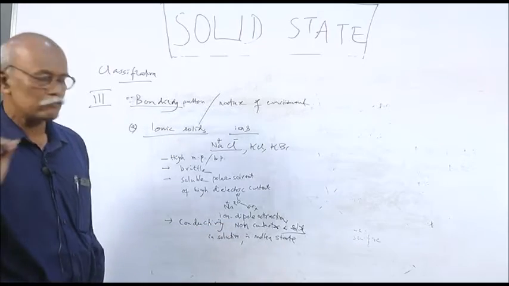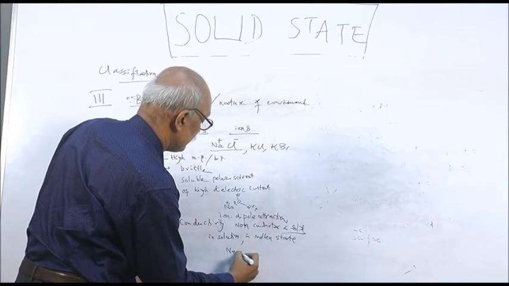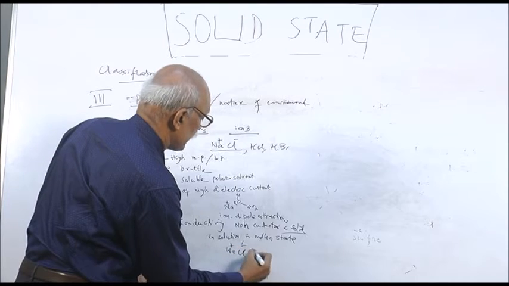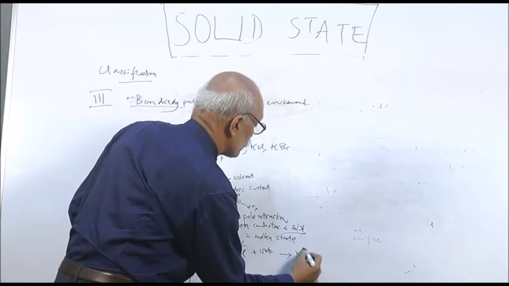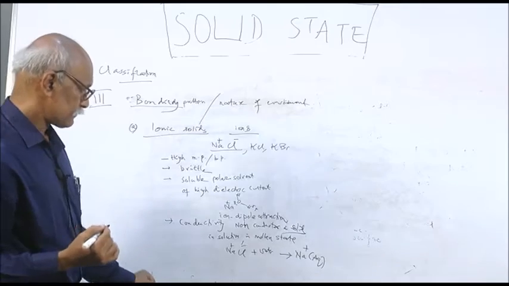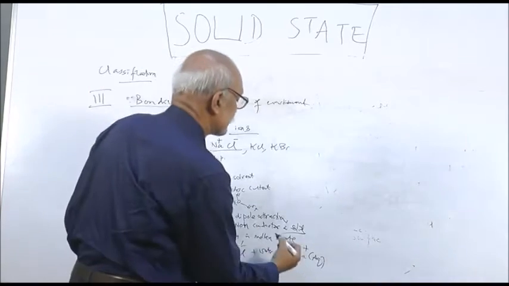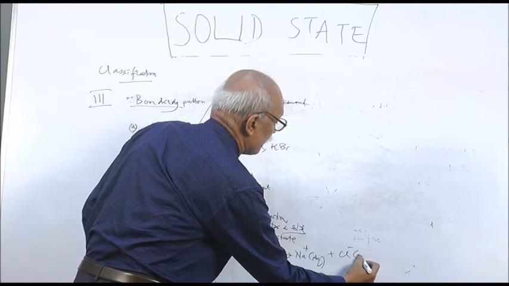If this question is asked, then you write: sodium chloride plus water gives sodium ion aqueous plus chloride ion aqueous. These are called solvated or hydrated sodium ion and hydrated chloride ion.